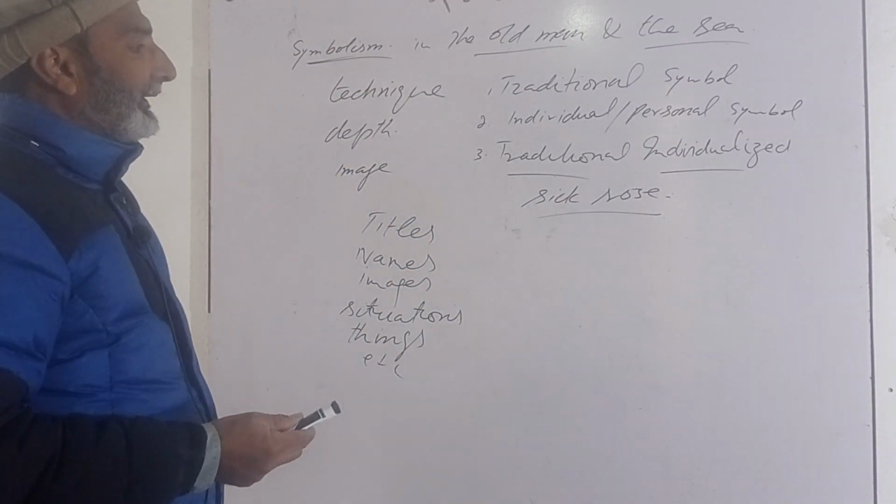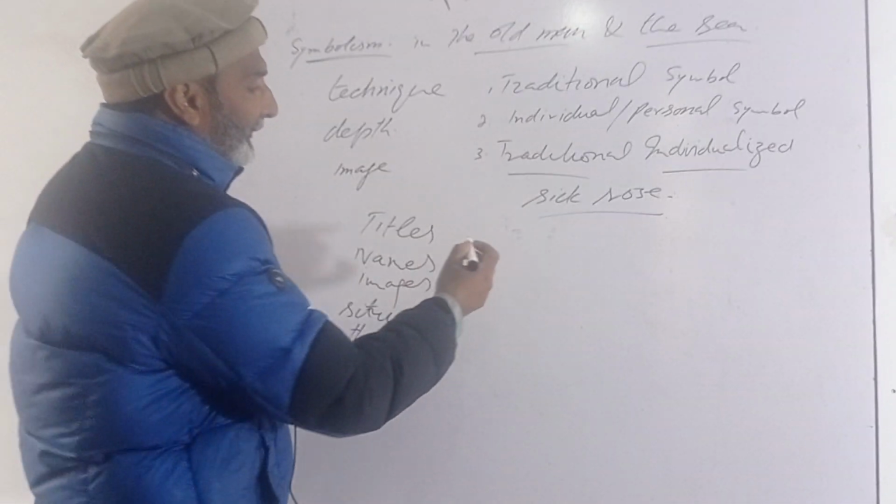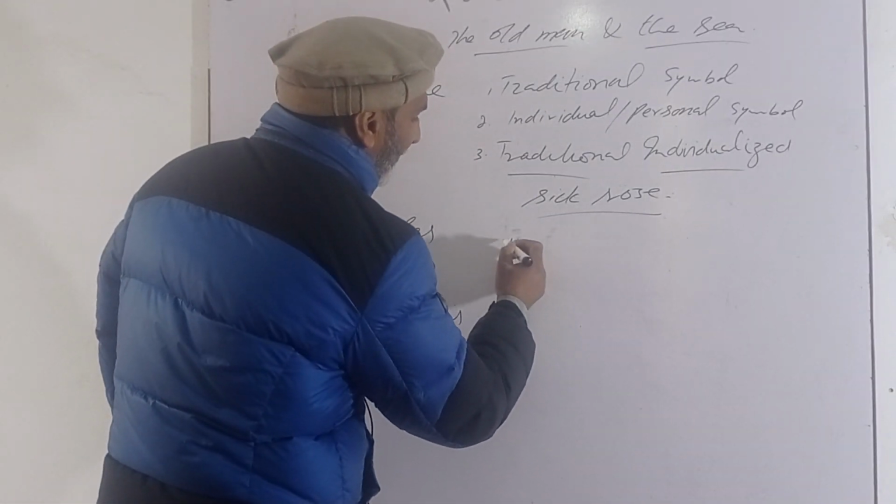So we have other symbols in this novel too. We have the symbol of man or the old man.